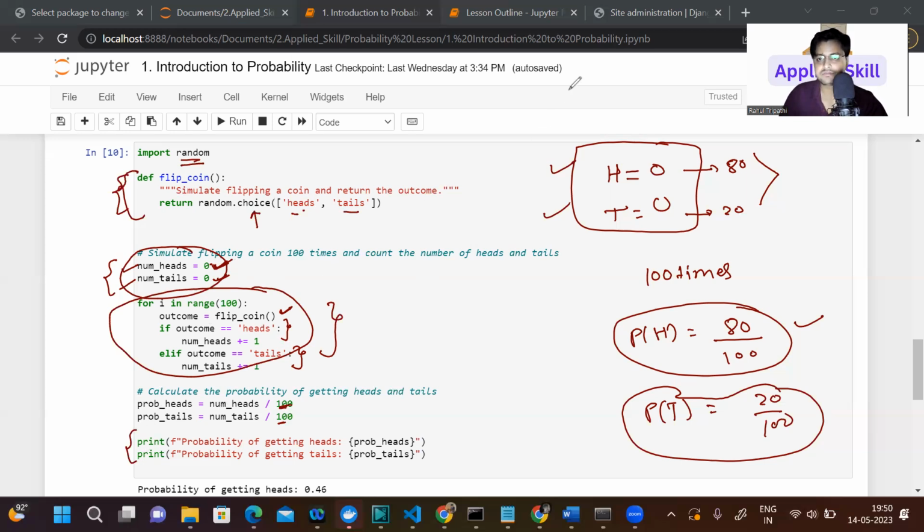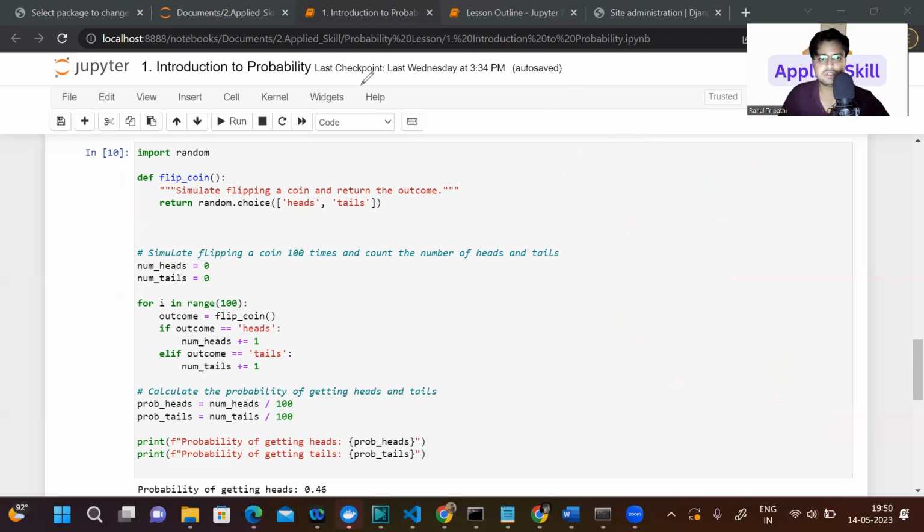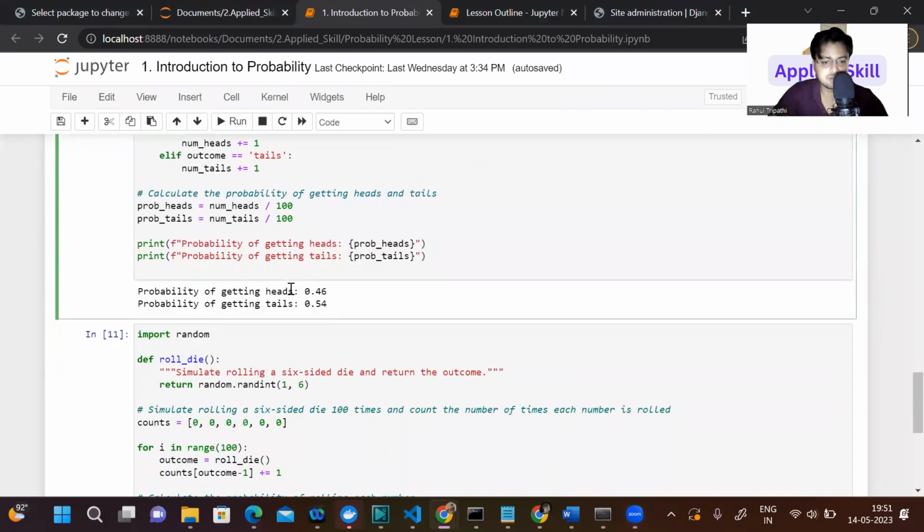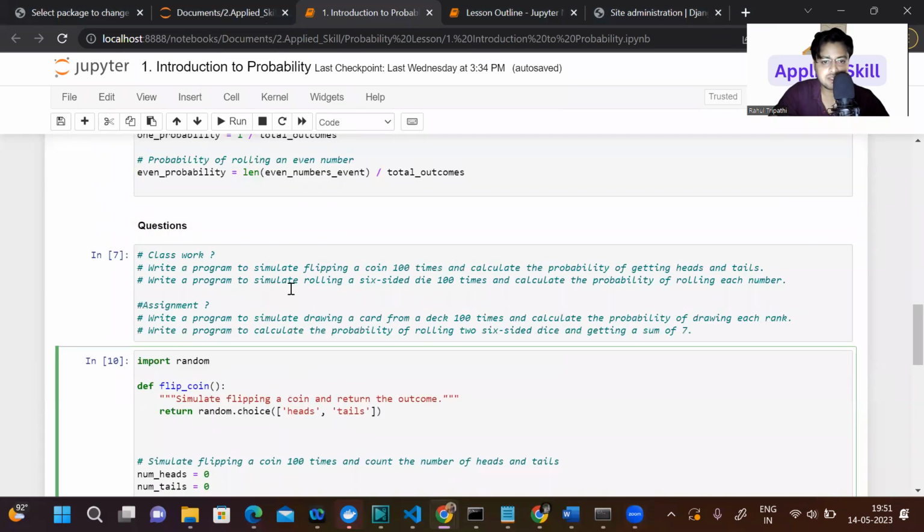Okay. Now you got my solution. This is very simple. Okay, so similarly, you can solve this problem also.